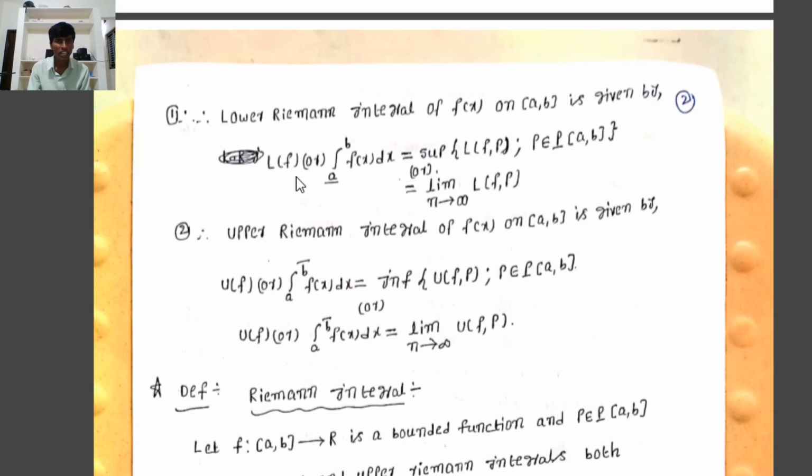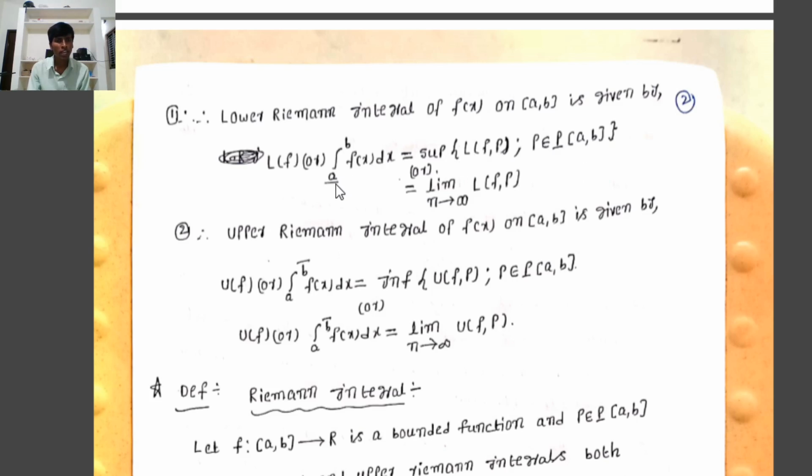is denoted by L(f) = ∫ from a (lower bar) to b of f(x) dx, which is equal to the supremum of the set of all lower Riemann sums on the closed interval [a, b], the supremum of the set of L(f, P) such that P belongs to P[a, b]. That means the set of all lower Riemann sums exists, since different partitions P on the closed interval [a, b] give different lower Riemann sums.